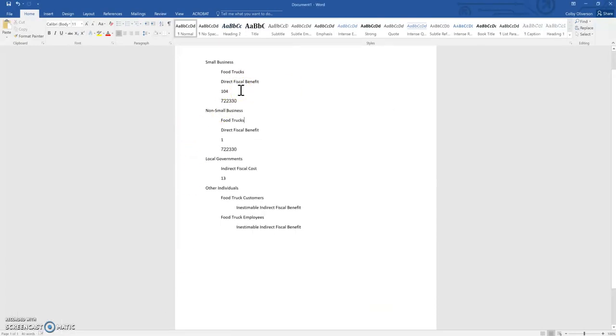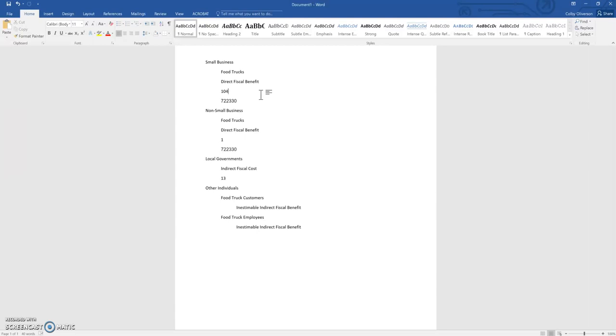So in step 2, we found the count of affected individuals in each of the affected parties. For small business, using DWS Firm Finder, we found there are 104 small business food truck companies in the state of Utah. And going back to our proposed rule, the proposed rule is that local food truck license fees will decrease $1,000 in the next fiscal year and remain the same rate every year thereafter.